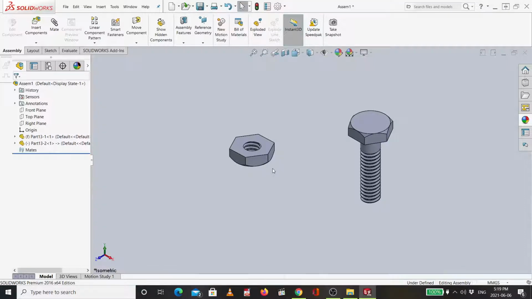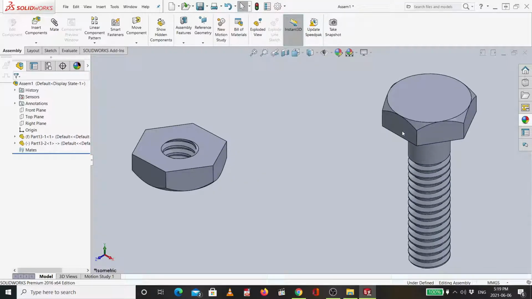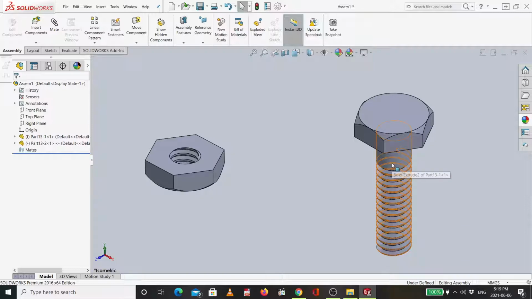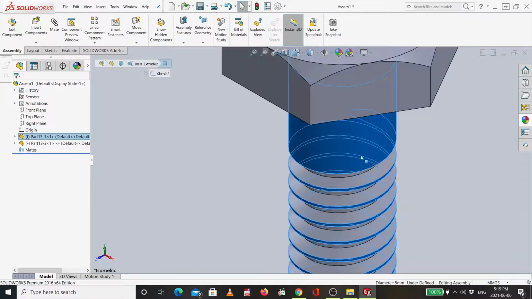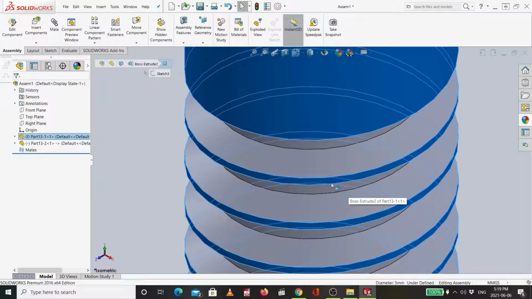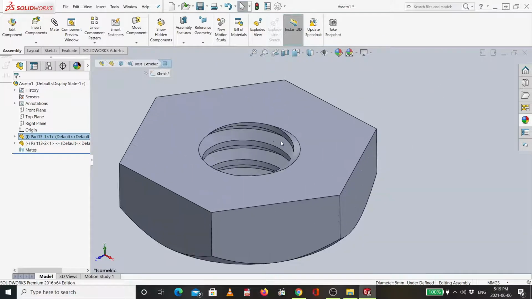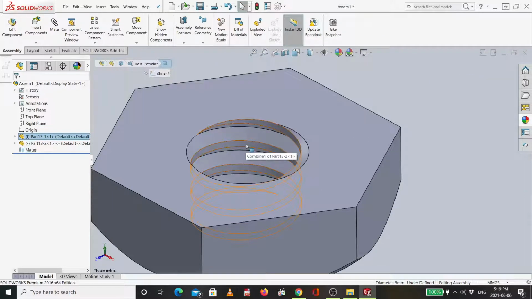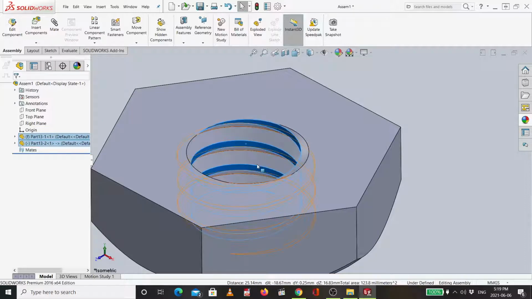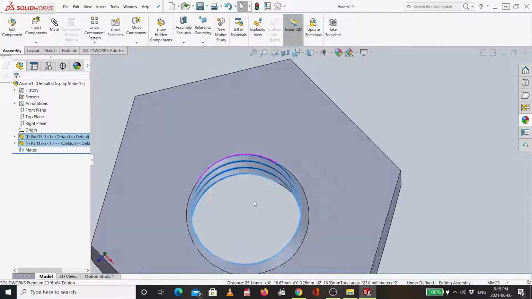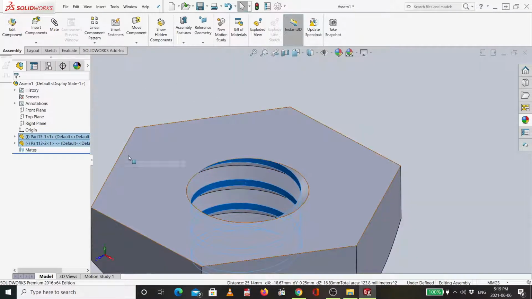Okay, now let me start the mate. So I will select this cylinder. When I select this cylinder, look, it will select for me the narrow part of the thread. Control button and then choose this narrow part here also. Okay, then after that